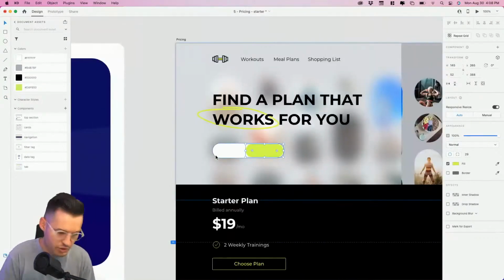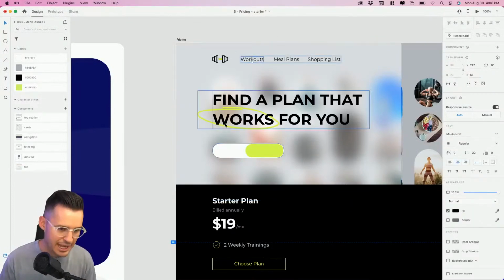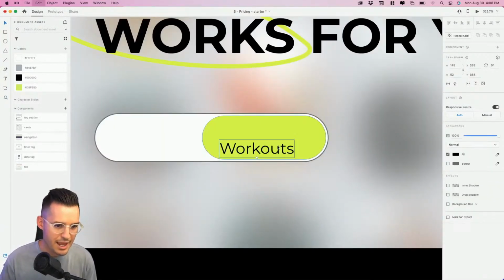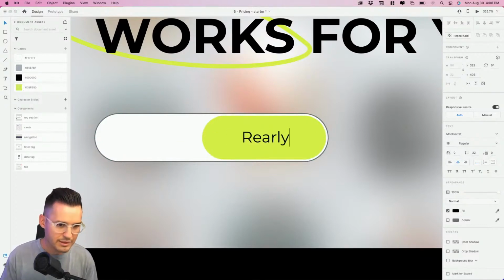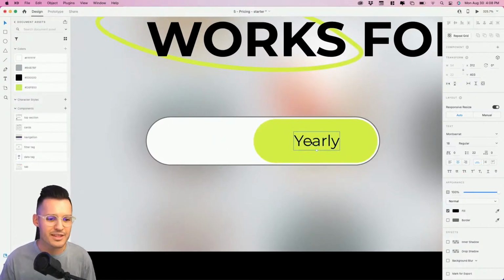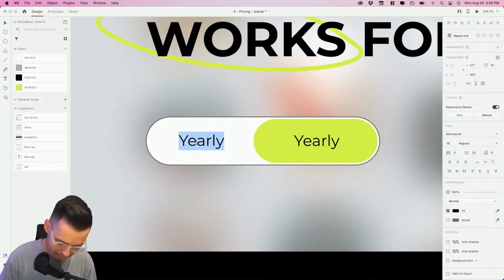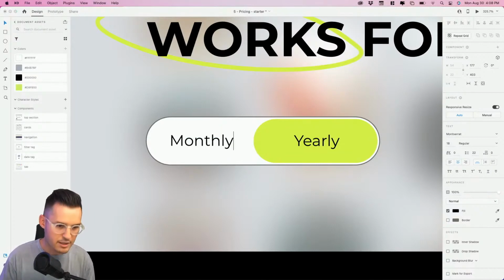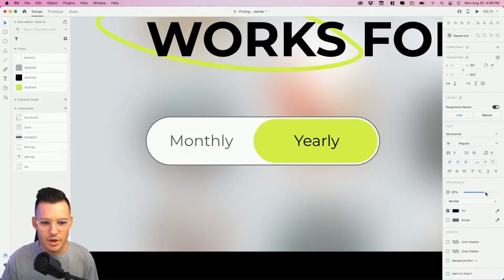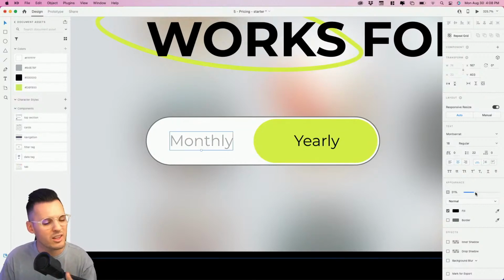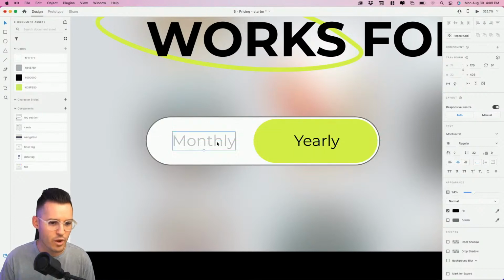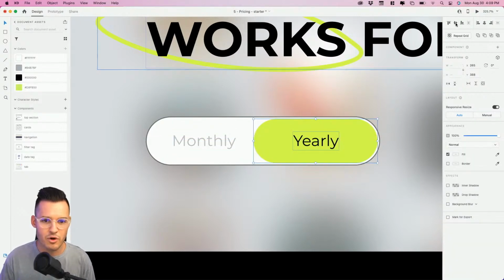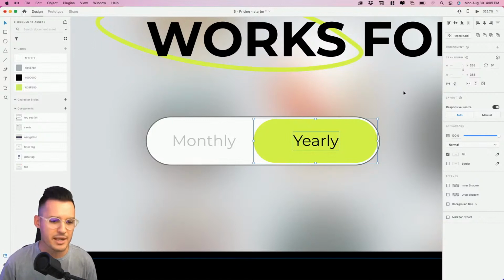Okay, let's keep making our toggle button here. I'm just going to steal a little bit of text from inside our navigation, and I'm going to paste right in here. Let's make this yearly. That's not how you spell yearly. That's how you spell yearly. And then the other option over here will be monthly. Okay. Now we probably need to just lighten this up. So instead of changing color, I'm going to keep it that same color and bring the opacity down. Okay. And you'll see why here in a second. Let's just make sure our toggle switch, everything's kind of lined up nicely there.